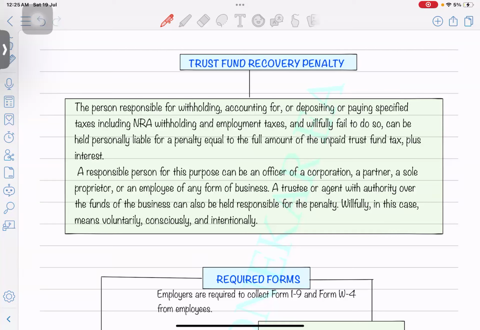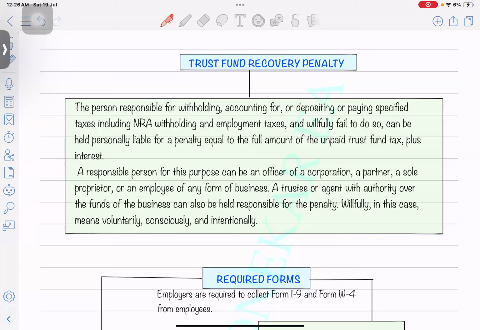Okay. So trust fund recovery is something we call, let's say an employer has deposited all the payroll taxes, then it's fine. But until the time they have deposited, for example, there is a bi-weekly payroll, like twice a month they are going to pay their employees. What will happen is, if in the first week they have paid the employees, they might have deducted the social security and Medicare taxes, that $4590 they might have deducted, but the deposit can be done at the end of the month.